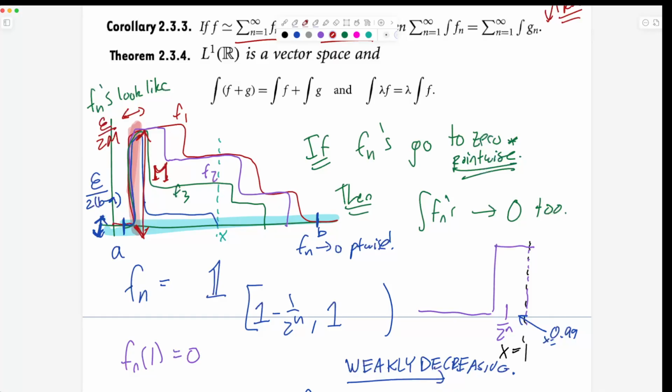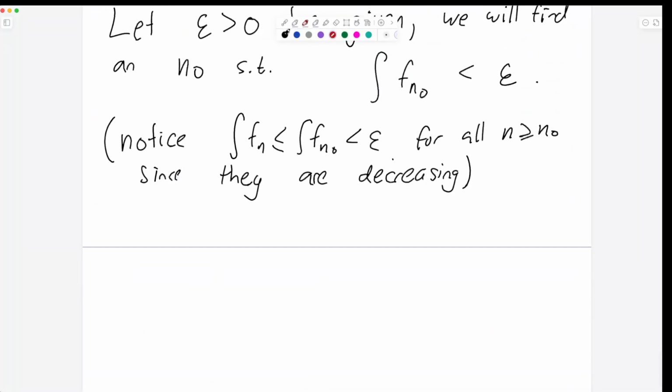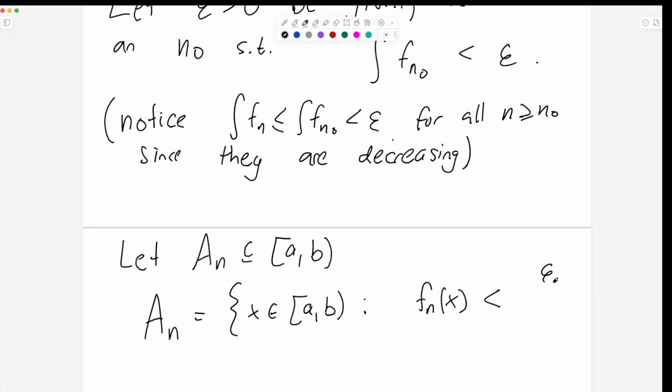And to start doing this wide rectangle, we're going to look at the set of all points where you're in the rectangle. So let An be a subset of [a,b], this is where we are inside the rectangle. And so An will be the set of all x values such that fn of x is in the rectangle, and in the rectangle means its height is less than epsilon over 2(b minus a). Okay. So it's the set of all points where the fn's live under this rectangle.